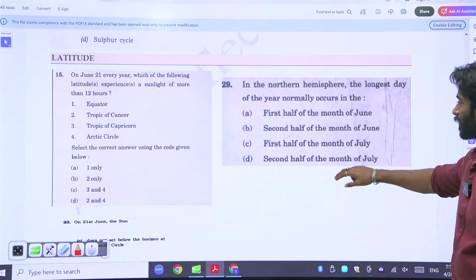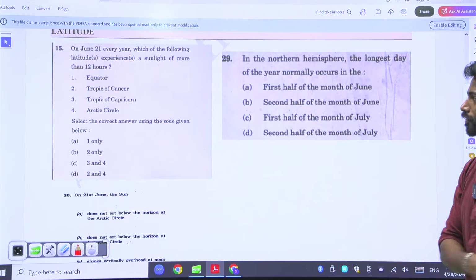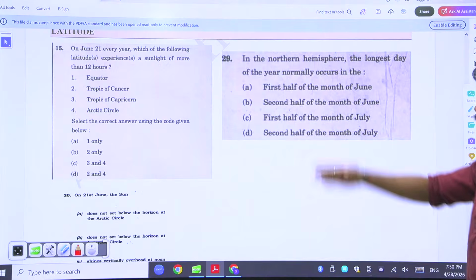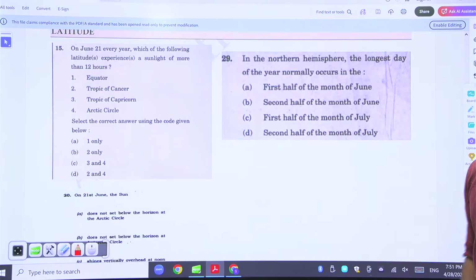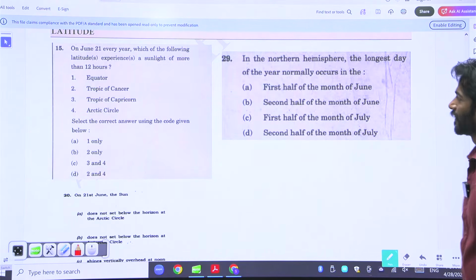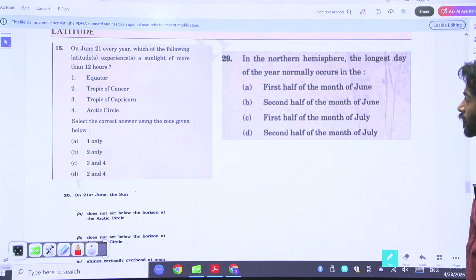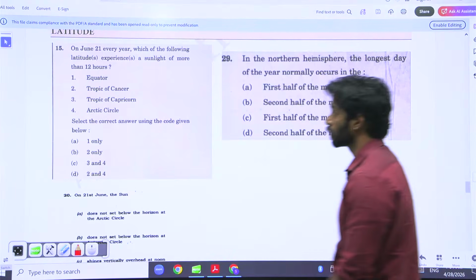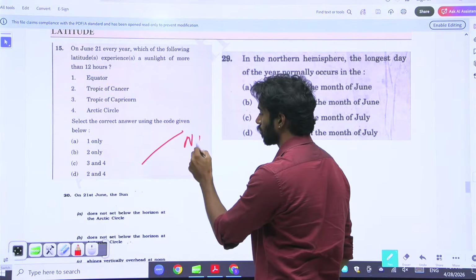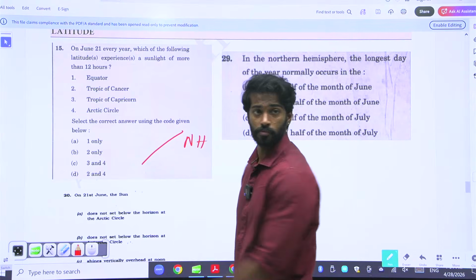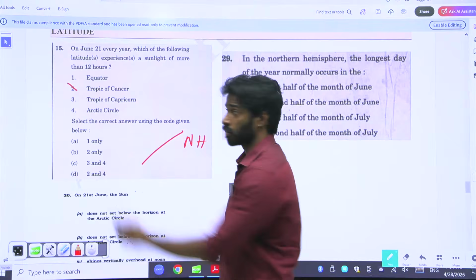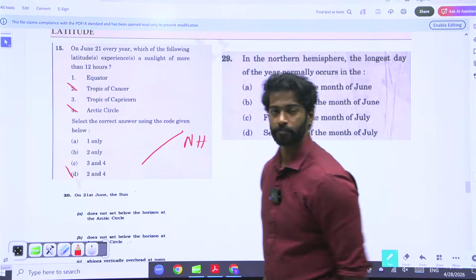All the 3 questions are based on 21st June only. 21st June, 21st June, 21st June. Okay. On 21st June, which one of the following latitudes experiences sunlight for more than 12 hours? As it is tilted towards the northern hemisphere, what are exposed? Cancer and Arctic Circle.